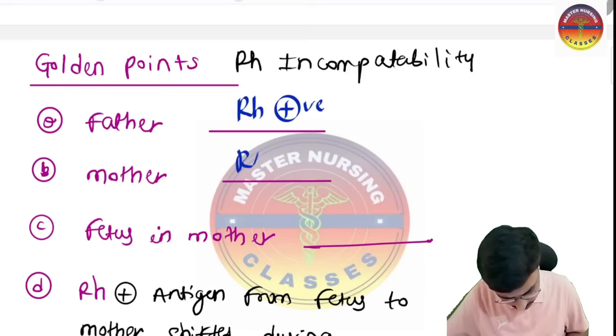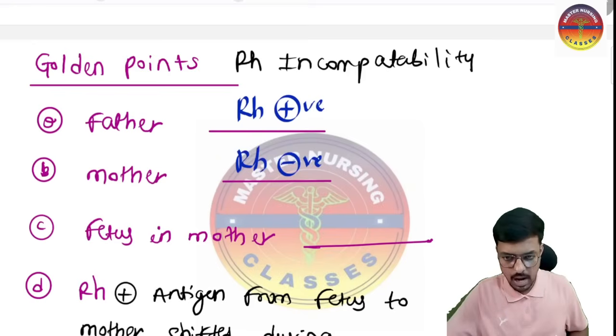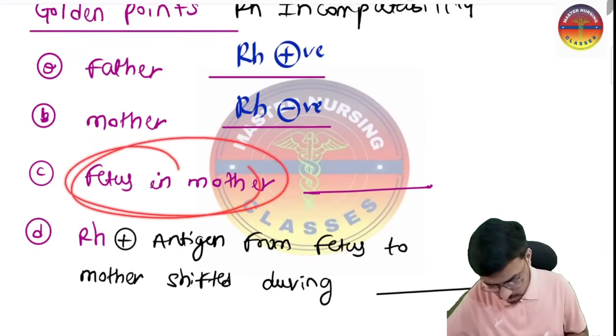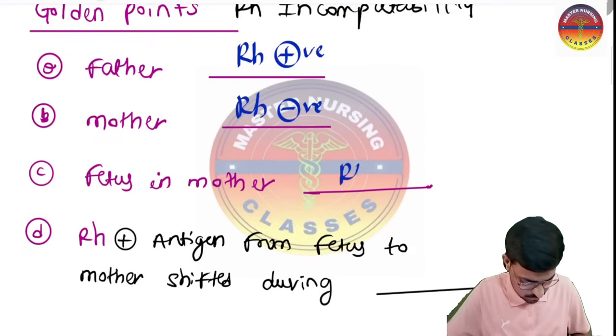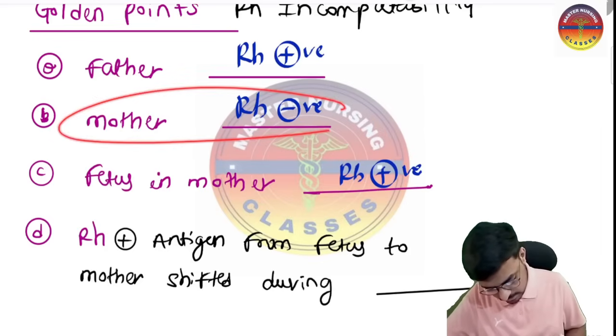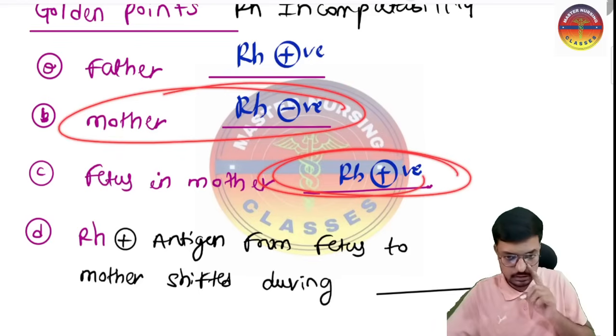So the RH factor of the mother should be RH negative. And what is the RH factor of the fetus? The fetus which is there inside the mother, what is its RH factor? The RH factor comes from the father, so that is the RH positive fetus. That is the reason I told you the mother should be RH negative and the fetus should be RH positive.